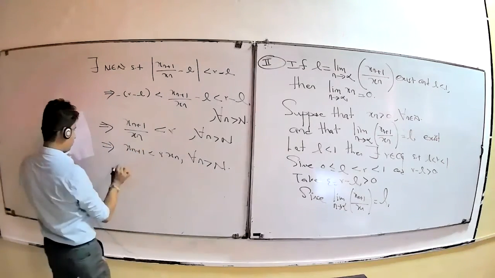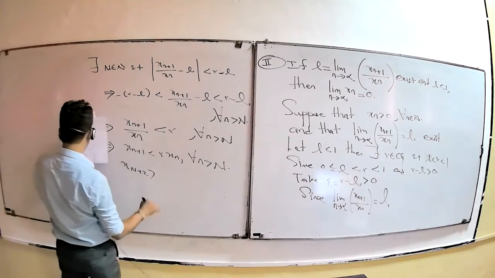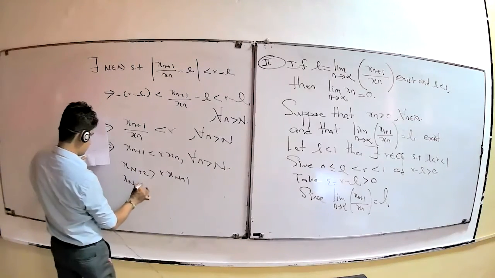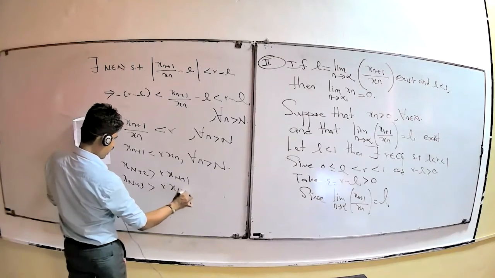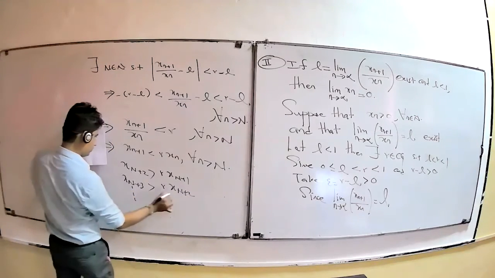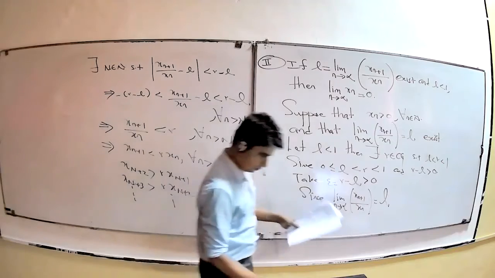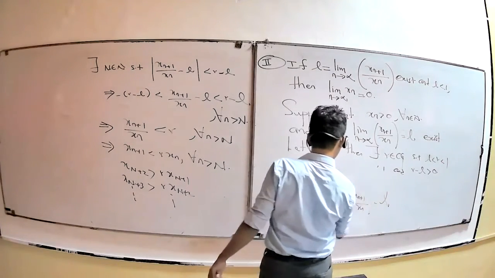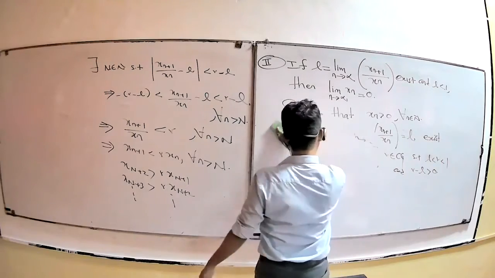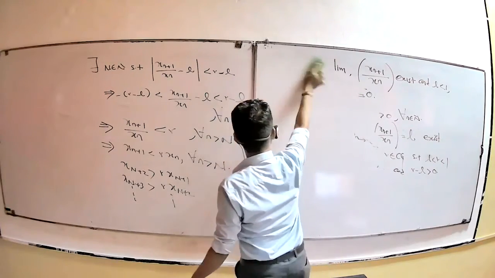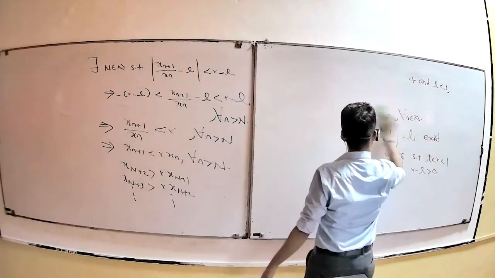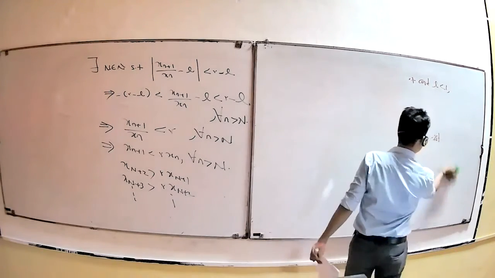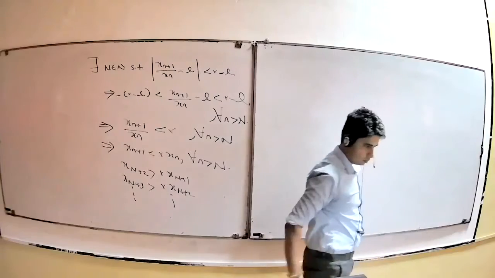Therefore S(N+2) is less than r times S(N+1), S(N+3) is less than r times S(N+2), and so on and so on.